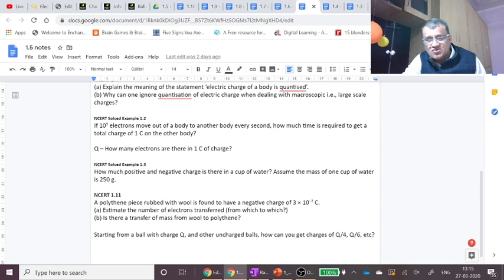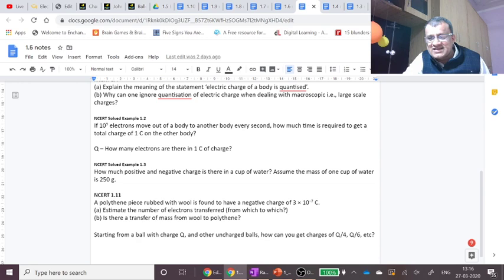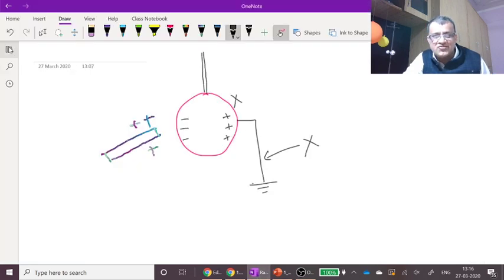So let's take some questions. NCERT solved example 1.2. Just now we saw 1.1. If 10 raised power 9 electrons move out of a body to another body every second, it means in 1 second these many electrons have moved. Each electron has a charge of 1.6 into 10 raised power minus 19. Then how much time is required to get a total charge of 1 coulomb on the other body? So let's try this question. 10 raised power 9 electrons. So in 1 second, how much charge is it? Let's try it out here.